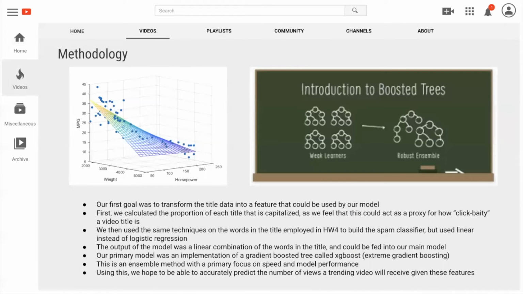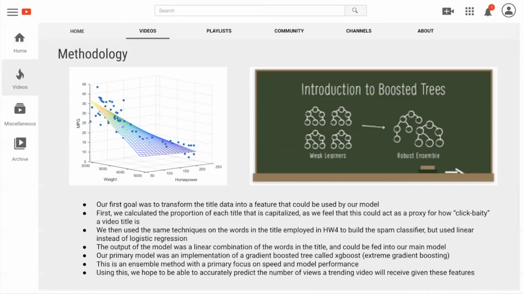So our first step with the data pre-processing was to transform the title data from natural language into a feature that could be utilized by our main model. The first step we used to perform this was we calculated the proportion of each title that was capitalized, as we felt that this could act as a proxy for how clickbaity a video title was.